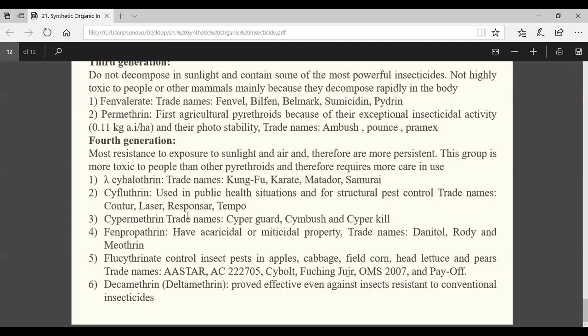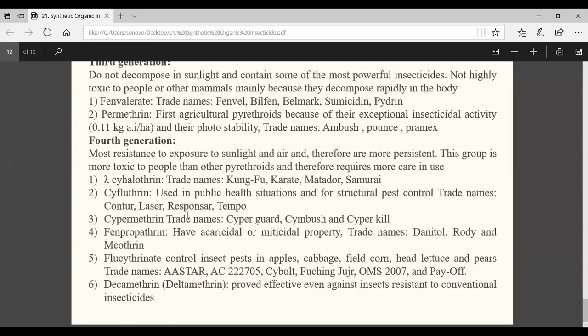Negative? Positive? No. I have told you, negative. The simplest way to remember those things, yes or no? Whether they are stable or unstable, poor stomach poison or good stomach poison, yes or no? So tell, in the first generation, what happened? What is the symbol for first generation?